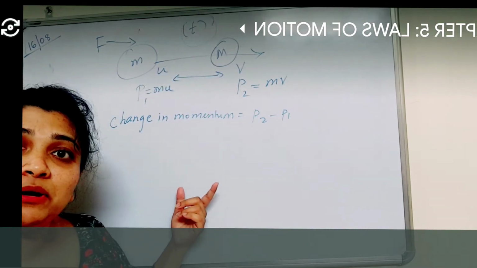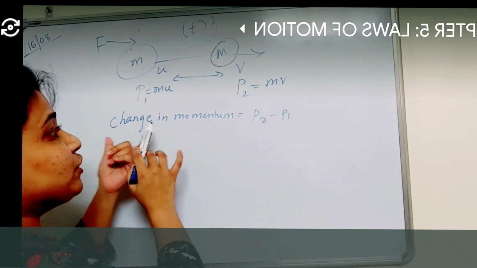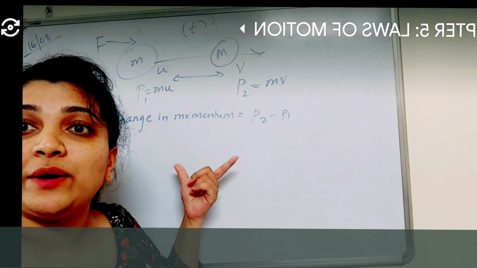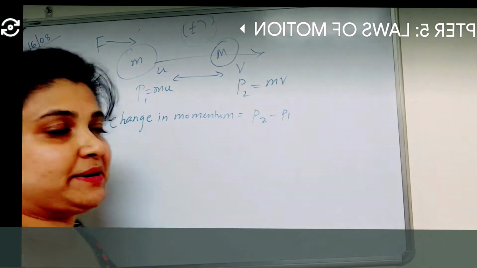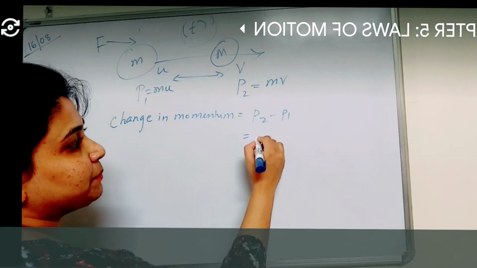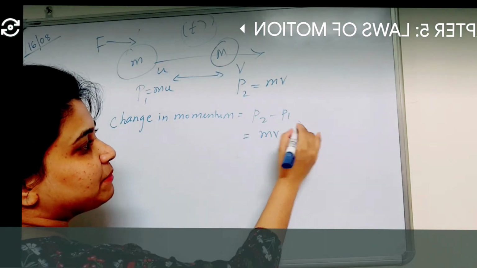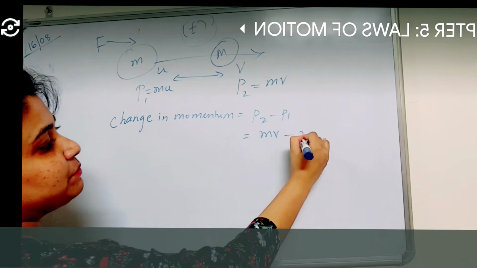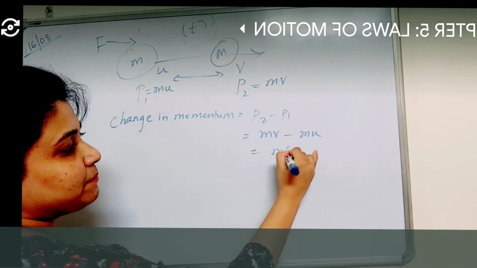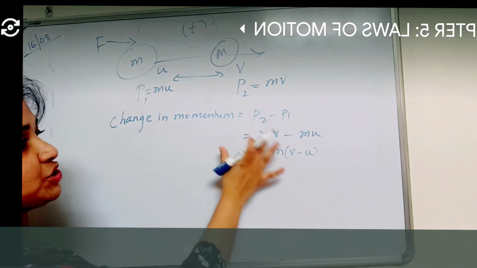Now there is a time factor involved here, right? So if I'm talking about the time factor, then instead of change of momentum, I have to apply the rate of change of momentum. If change of momentum is P2, which is mv, minus P1, which is mu, then this will be m into (v minus u). This is nothing but the change in momentum.